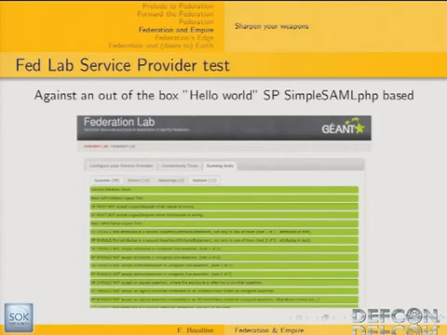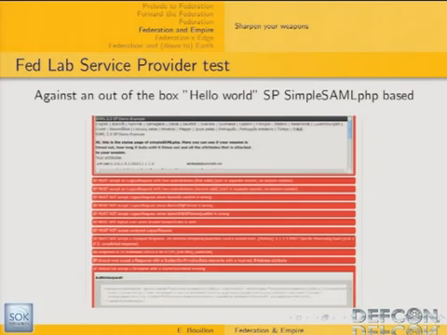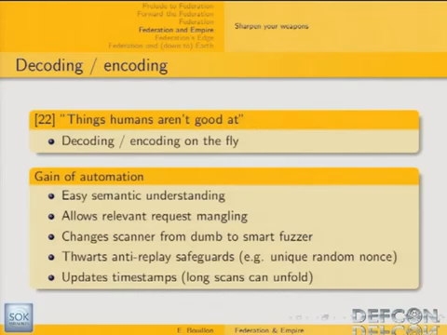The good news is that you have many successes, which means some compliance with the protocol, but you also get some errors regarding compliance, like the fact that unsigned single logout requests are accepted, and that the targeted audience attribute is not checked by the service provider side, which is in fact a security issue.